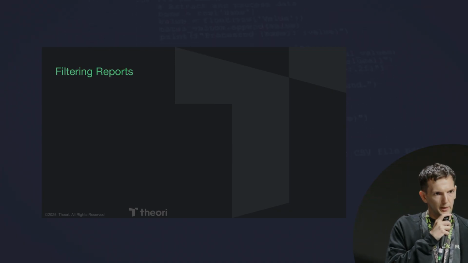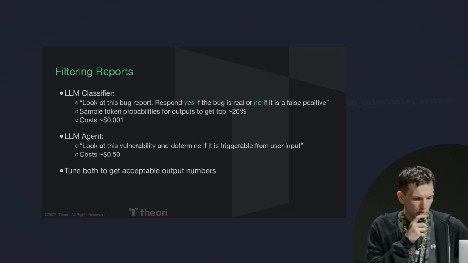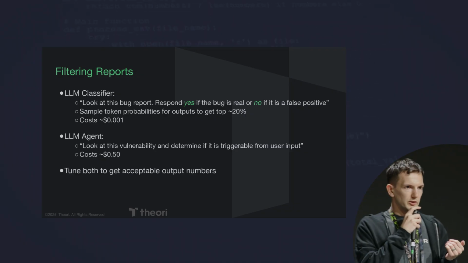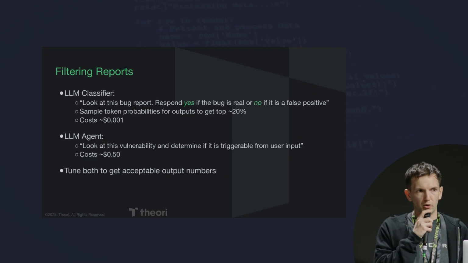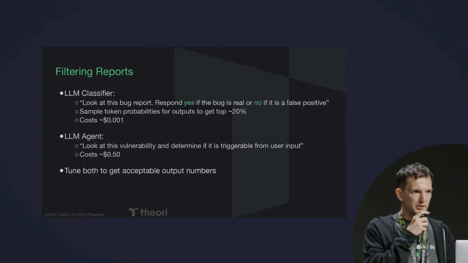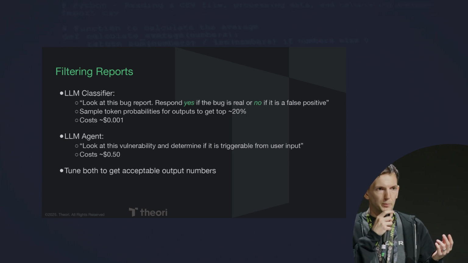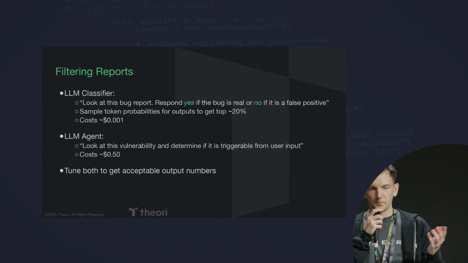And this is actually a really complicated and interesting problem. So our approach is kind of a multi-tiered pipeline. The first is we run an LLM classifier. You're probably familiar with a classifier in general, right? You have some sort of multi-choice output. In our case, it's a binary output, yes or no. Is this a real bug?